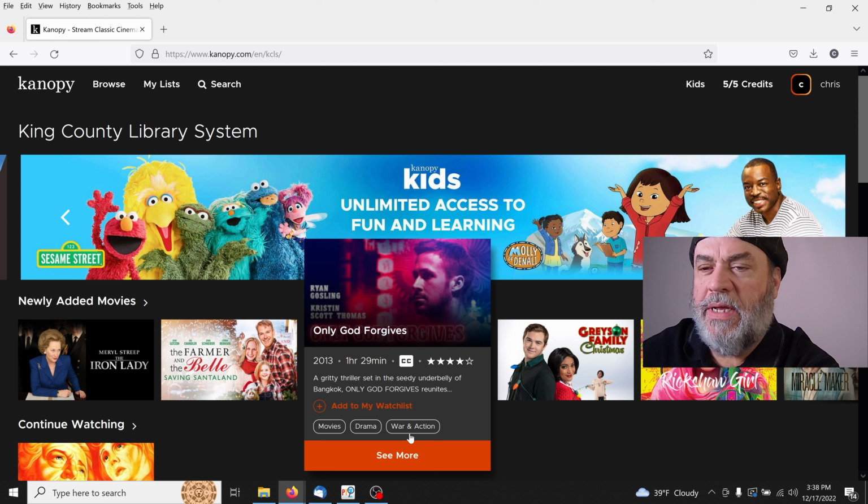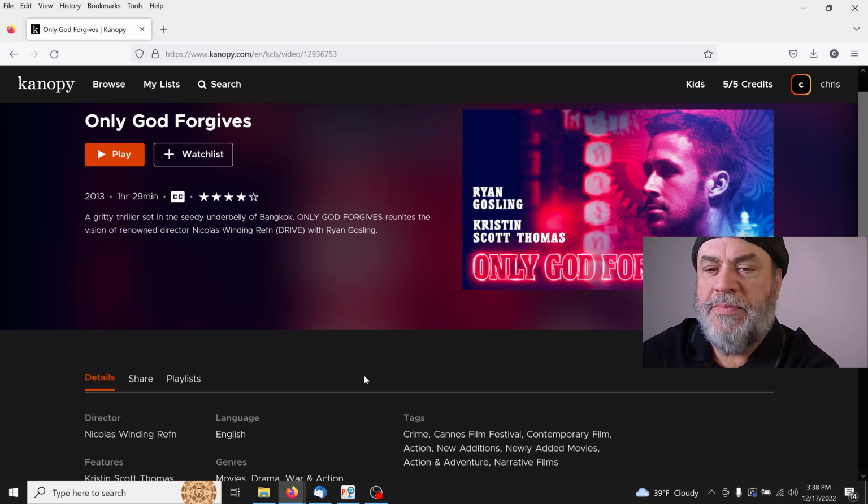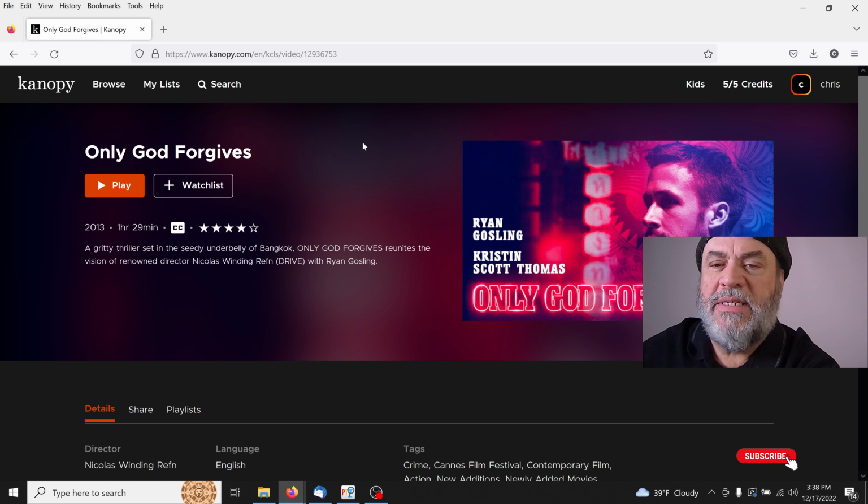Gritty thriller set in the city underbelly of Bangkok. Only God Forgives reunites the vision of renowned director Nicolas Winding Refn of Drive with Ryan Gosling. It gives you all the pertinent info. Then you only get a certain amount of credits, and apparently mine is 5. I thought it was more than that. But I've got 5 credits, and that resets every month.